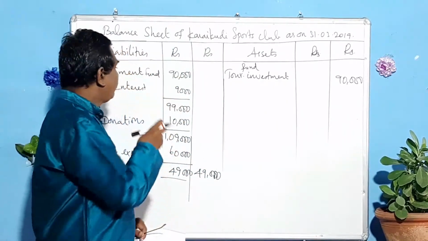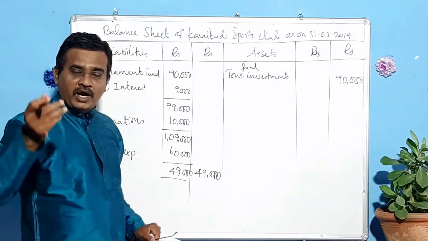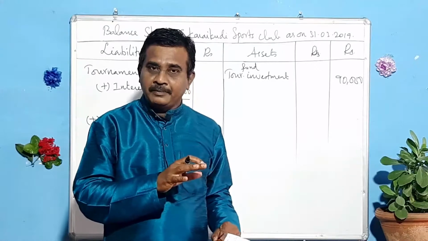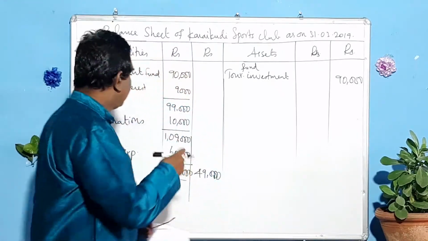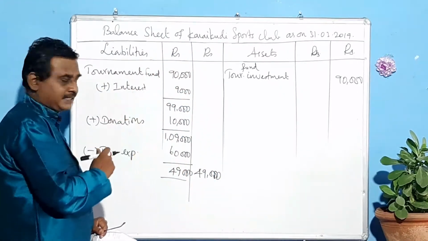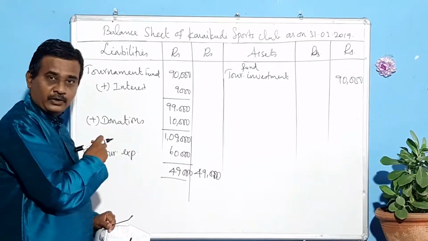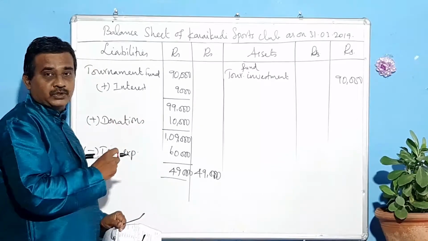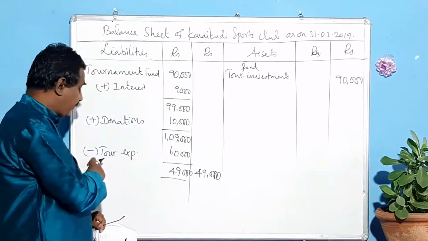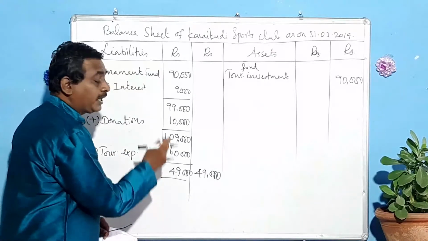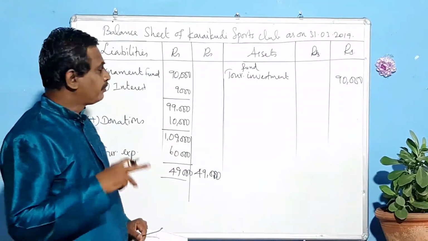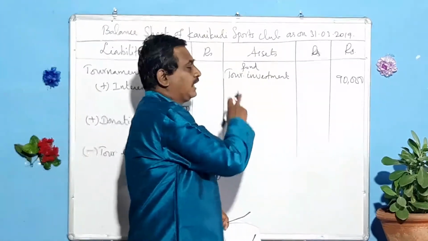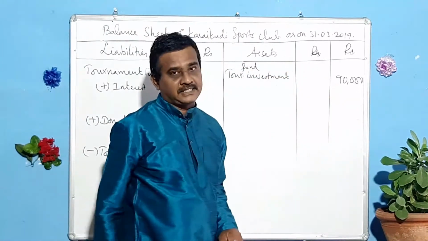How to do so? You have to take the opening fund. If you have received any interest or any donations for that fund, you have to add those things. See, I have added this interest and still there are some donations relating to this tournament fund, and I have added that also. From that total, I have subtracted the tournament expenses and the remaining amount has been shown in the outer column. And the fund was invested in some other investment. So it is an asset. So it has been shown on the assets side.